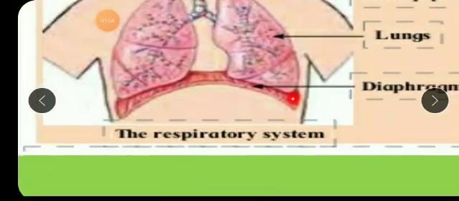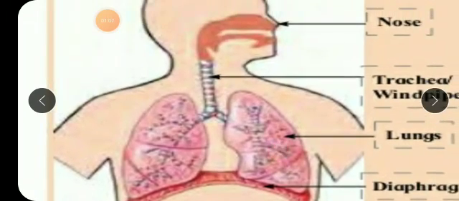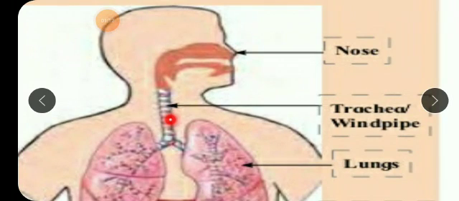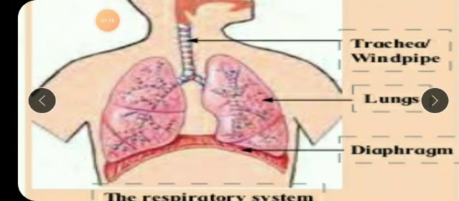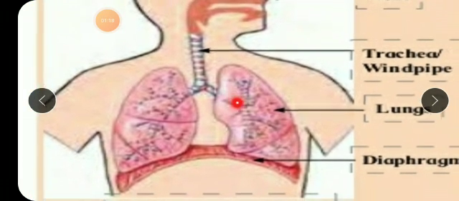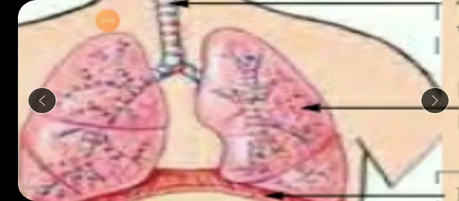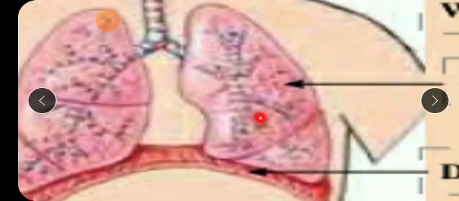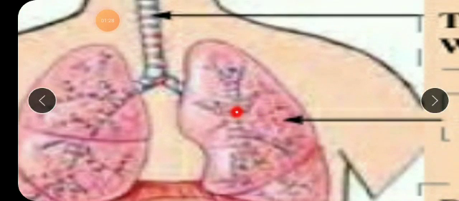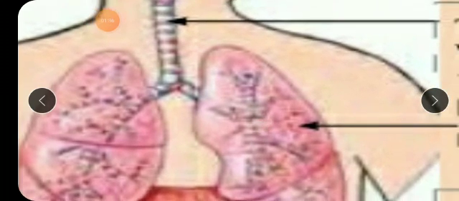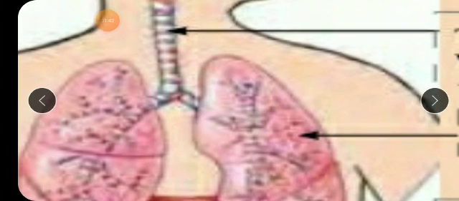See, this is the respiratory system, okay, where the process of breathing takes place. I told you it starts with nose, then trachea or windpipe. It is known as what, children? Windpipe or trachea. Then lungs, you have two lungs here, and if you go deep inside the lungs, there is a thin network of certain nerves. It is called, children, alveoli. Okay, what is this network called? It is called alveoli. See these smaller branches, you can see smaller and smaller minute branches, very tiny, very minute branches, air sacs. These are called alveoli or air sacs. Okay, at the end of every branch there are small pockets. They are known as alveoli or air sacs.